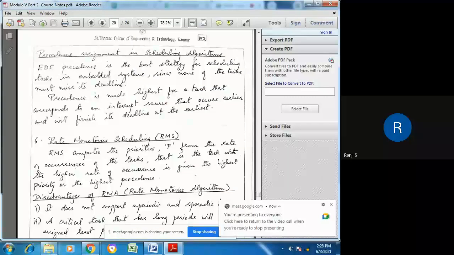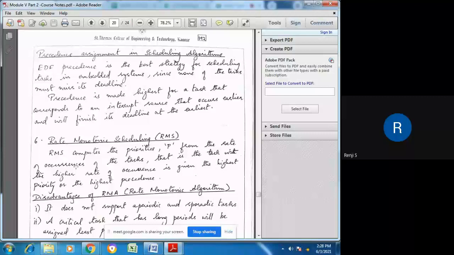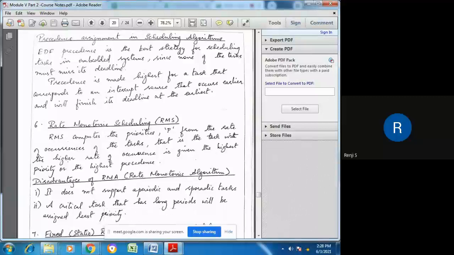So the best algorithm that can be chosen is the EDF algorithm, and EDF precedence is the best strategy for scheduling tasks in embedded systems, since none of the tasks must miss its deadline. So all the deadlines are considered, and based on the deadlines, the tasks are executed. Precedence is made highest for a task that corresponds to an interrupt source that occurs earlier and will finish its deadline at the earliest. The one that has been initiated earlier and has to be finished earlier will be given the highest precedence, and that is the EDF algorithm.